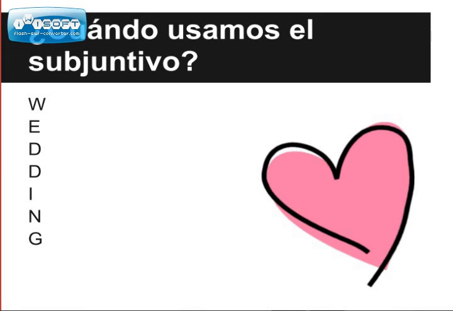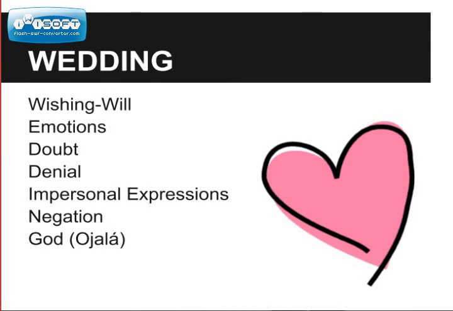So far you guys have learned the WEDDING acronym. Pause the video and see if you can write down each of the explanations for each letter in the acronym. Alright, so for W we have wishing and will. Some verbs that trigger this in the subjunctive are querer, desear, preferir, and so on.